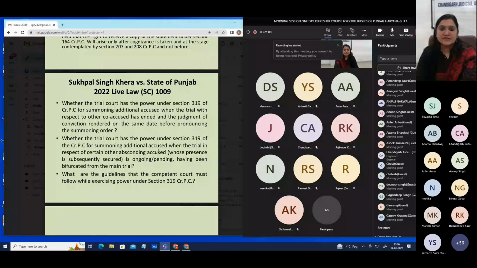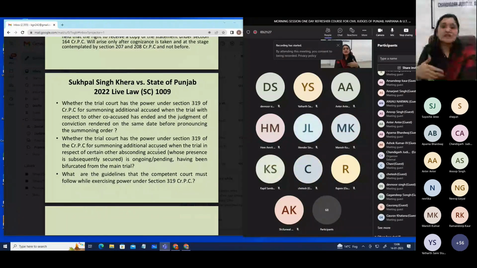So the question which was raised here was, can the 319 CRPC application be taken on the date when the order on sentence has to be passed, because the order of conviction has already been passed before taking up this application. To understand the answer to this question, another important fact we need to understand is, when does the trial come to an end?